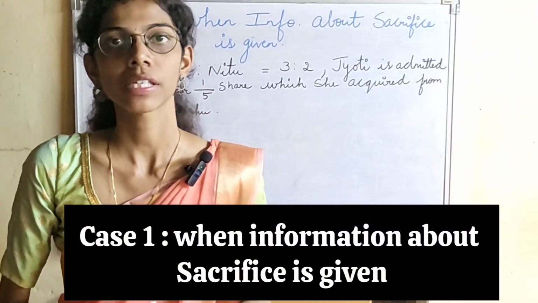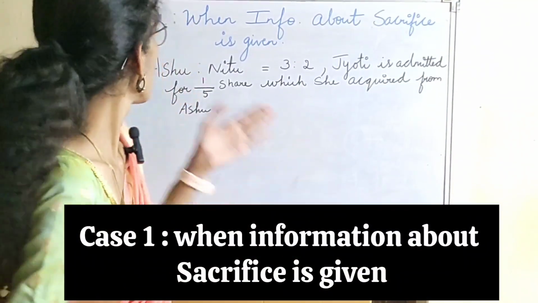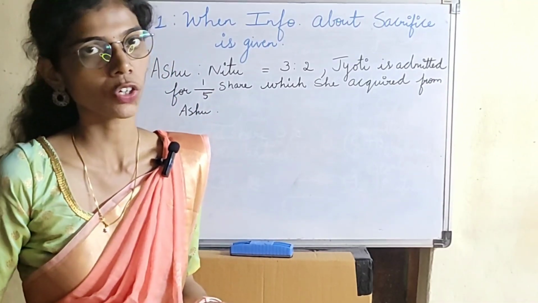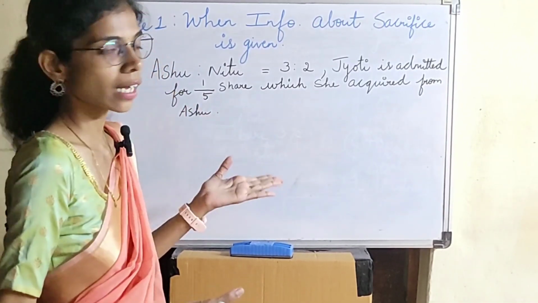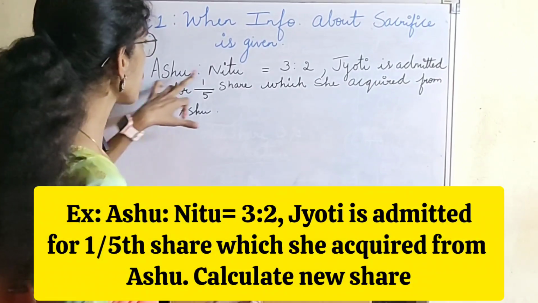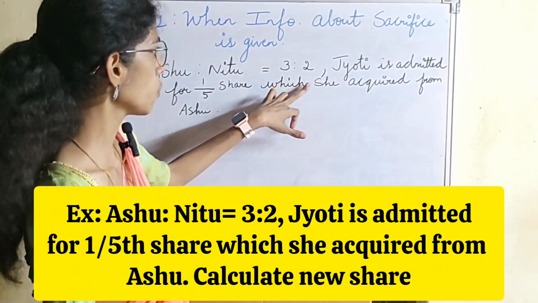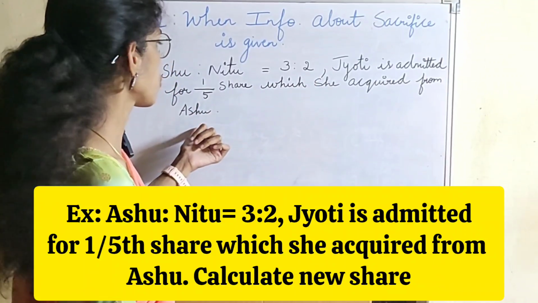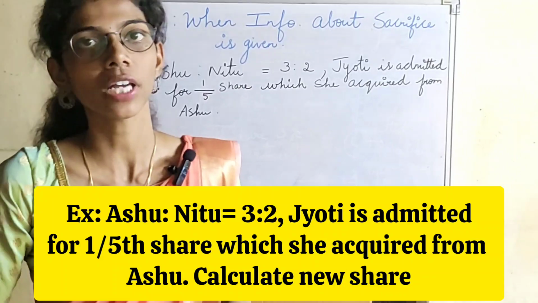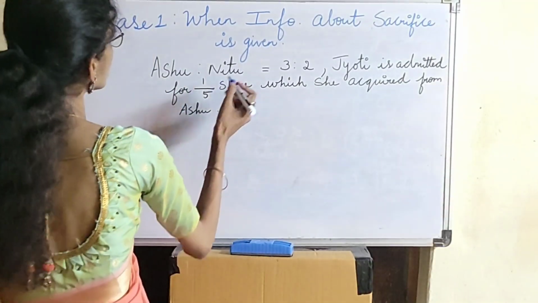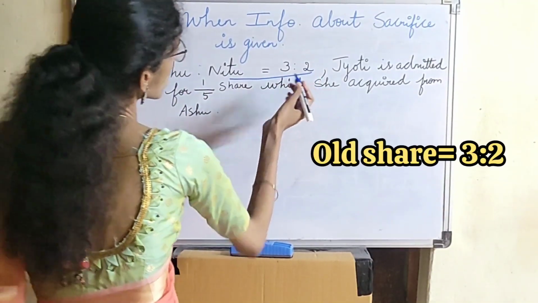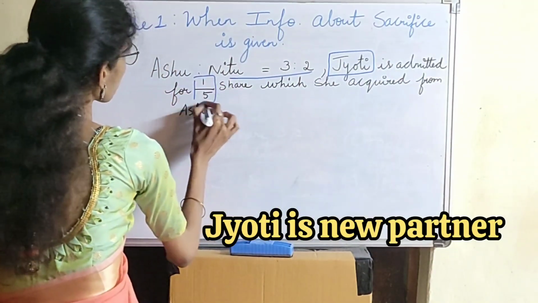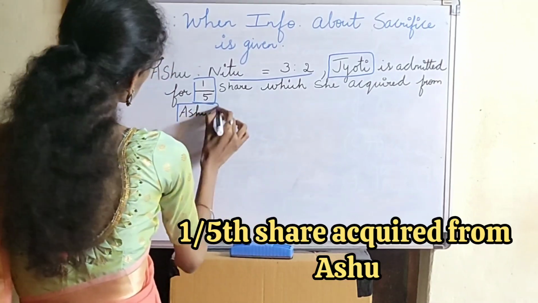The first case is when information about sacrifice is given. In this case, how will the new profit sharing ratio be calculated? Let us take an example. Suppose there are two partners, Ashu and Nitu, and their share is 3:2. Jyoti is admitted for 1/5 share which she acquired from Ashu. So these are the old partners, their share is 3:2. Jyoti is the new partner, with 1/5 share which she acquired from Ashu completely.